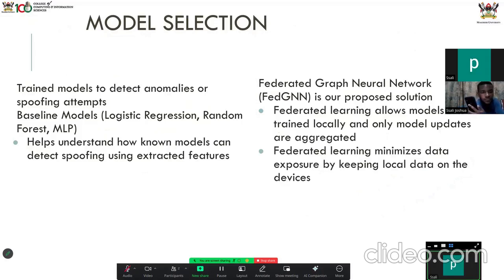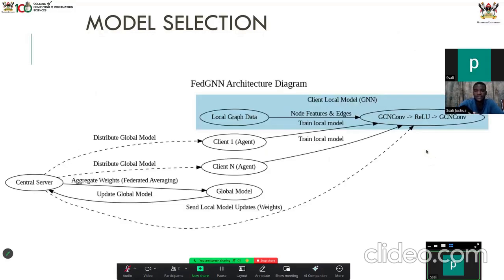So the model selection, we trained models to detect anomalies based on spoofing attempts, and the baseline models we used were the logistic regression, the random forest, and the MLP. So that particularly helped us understand how the known models behave. So when we brought in our federated graph neural network as our proposed solution, this allows models to be trained locally, and only model updates are aggregated. So we do some bit of federated learning, minimizes data exposure by keeping the local data on the devices.